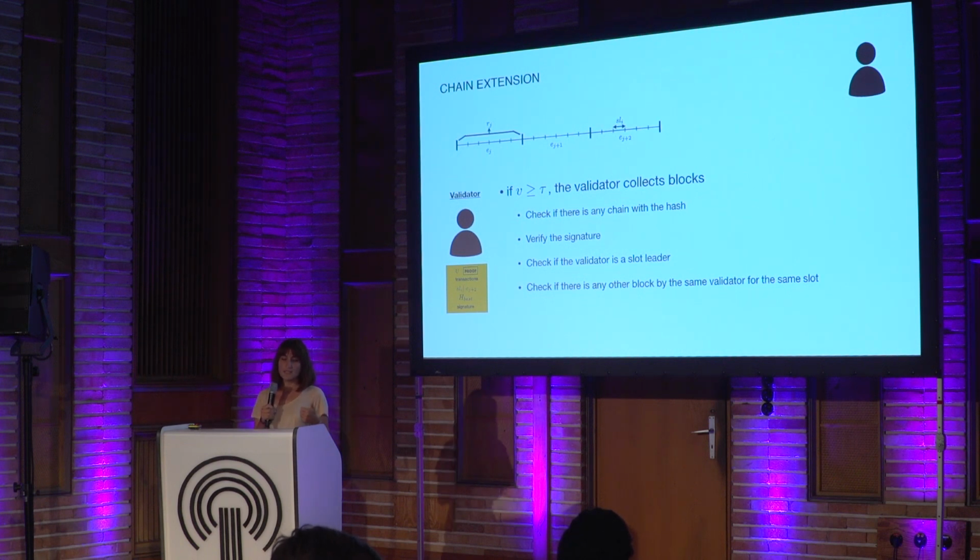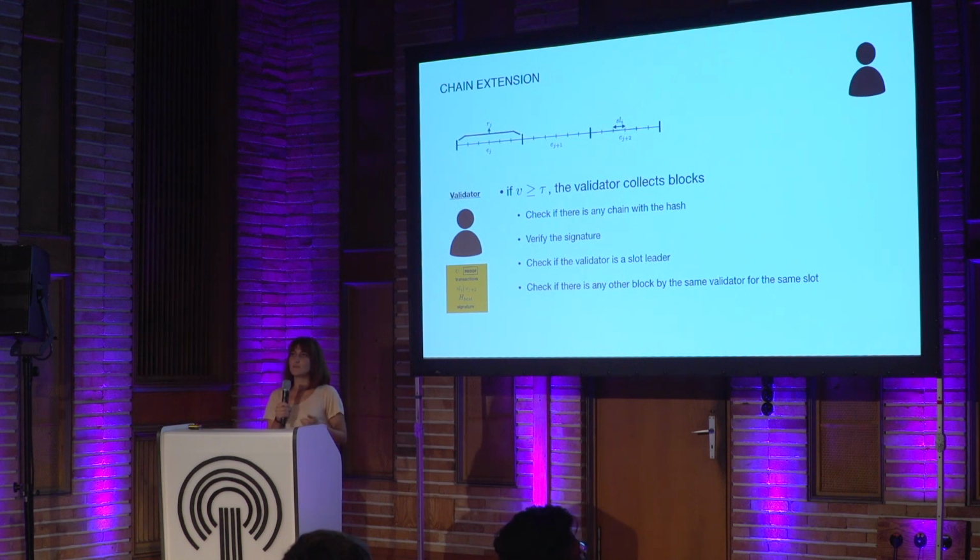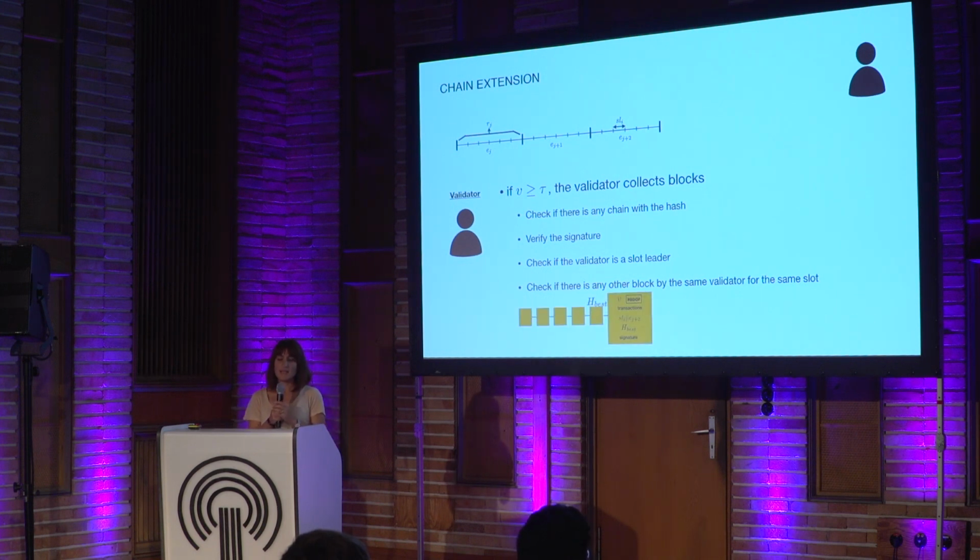The validator should also check that the proof is correct and that the V value inside the block is less than the threshold, so that he believes this validator is the slot leader, eligible to produce the block. If everything is okay, he adds the block on top of the blockchain whose hash is h-best.